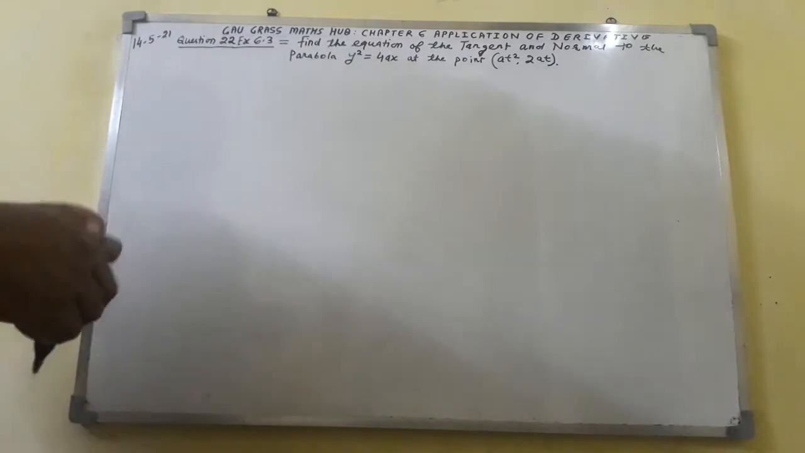I am going to explain question number 22 that has been taken from exercise 6.3, chapter 6, application of derivative, subsection tangent and normal. The question is: find the equation of the tangent and normal to the parabola y square equal to 4ax at the point abscissa at square, ordinate 2at. Now come to the solution.